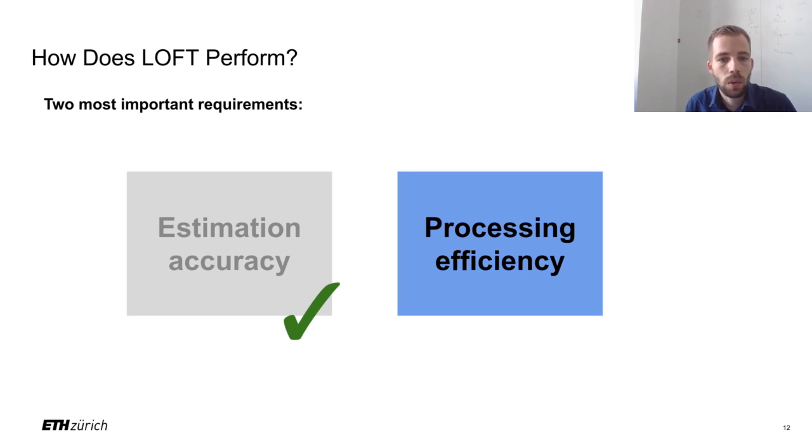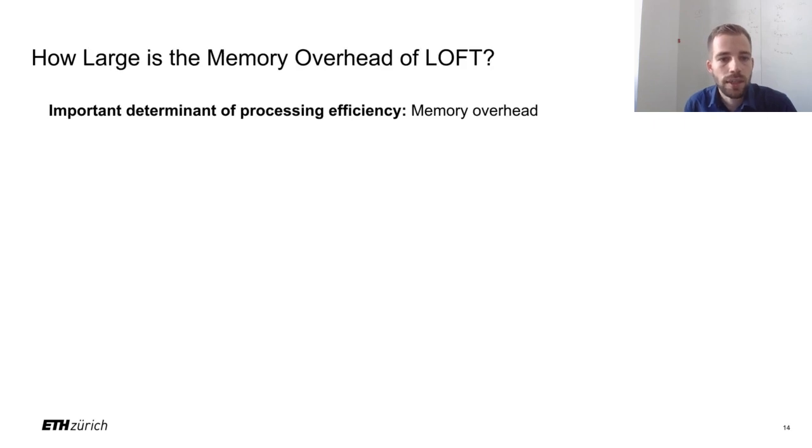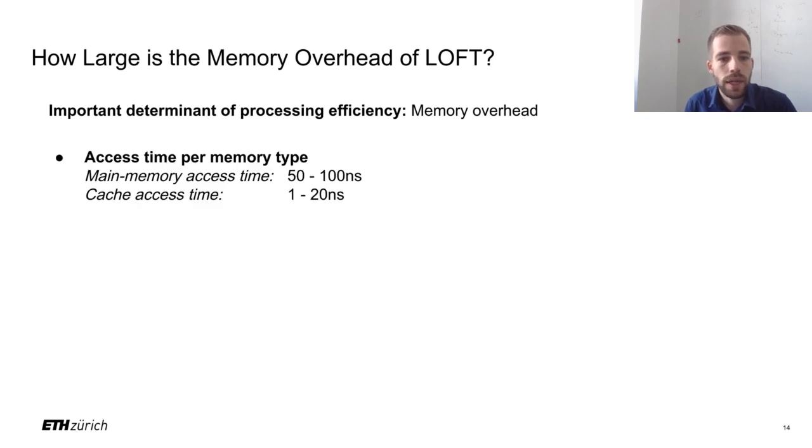But what about its processing efficiency? We consider processing efficiency to be composed of two aspects, namely memory overhead and operational overhead. We will first discuss the memory overhead and its implications for processing efficiency. First, it is important to understand why memory overhead is important at all for processing efficiency. To see the reason, let us first look at the different access times for different kinds of memory. Experiments show that while a main memory access takes at least 50 nanoseconds, a cache access takes 1 to 20 nanoseconds depending on the cache type.